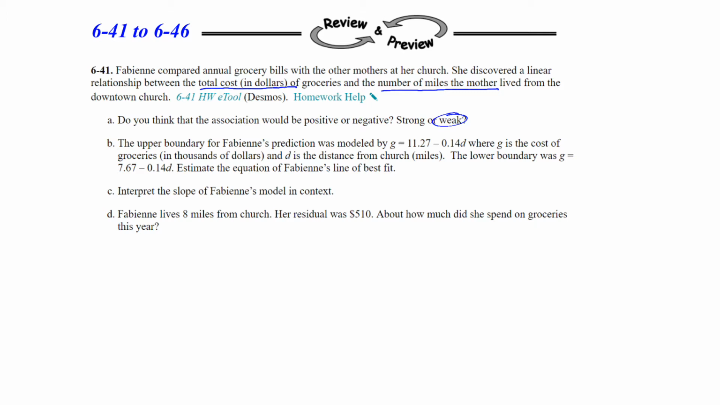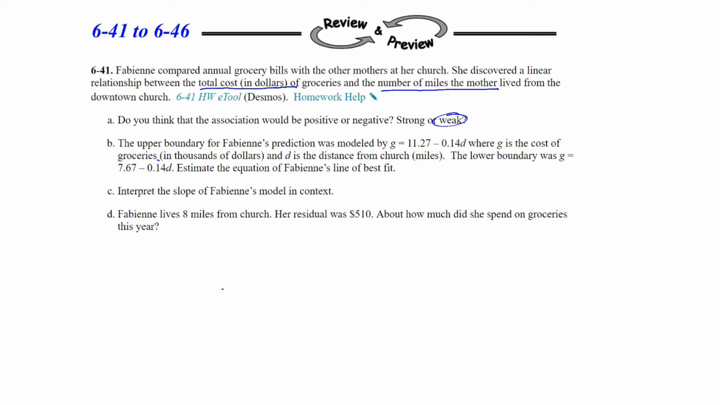For part B, the upper boundary for Fabian's prediction was modeled by G equals 11.27 minus 0.14 D, where G is the cost of the groceries in thousands of dollars, and D is the distance from the church in miles. The lower boundary was G equals 7.67 minus 0.14 D. Estimate the equation of Fabian's line of best fit.